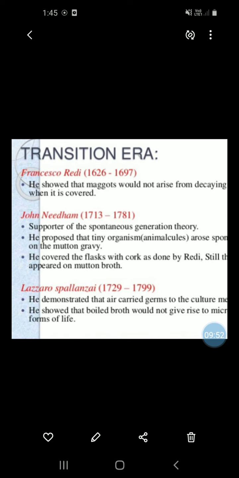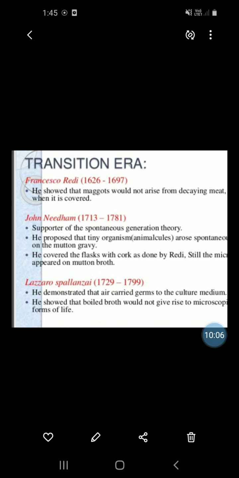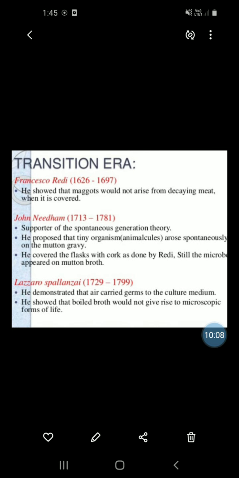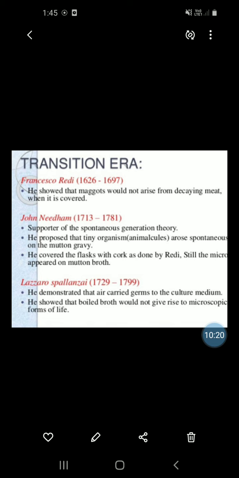John Needham, 1713 to 1781, the supporter of the spontaneous generation theory. He proposed that tiny organisms, that is animalcules, meaning the protozoa and bacteria, arose spontaneously on the mutton gravy.